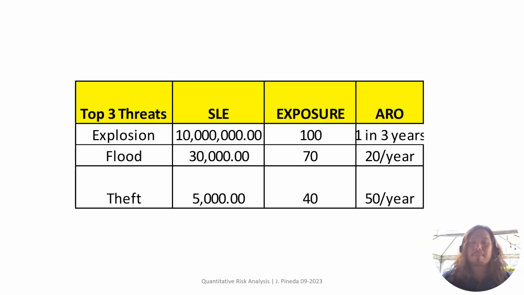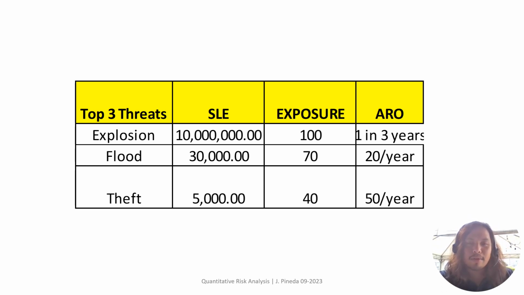These are the top 3 threats that have been identified: explosion, flood, and theft. And then you have your SLE computed, exposure factor, and your ARO. These things are already provided to you. And then the controls per each threat have been identified also.